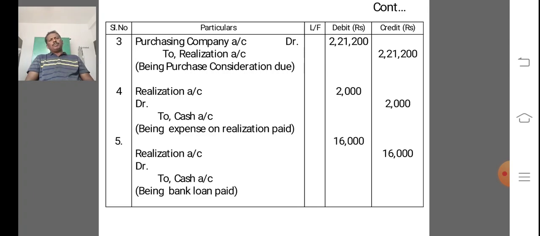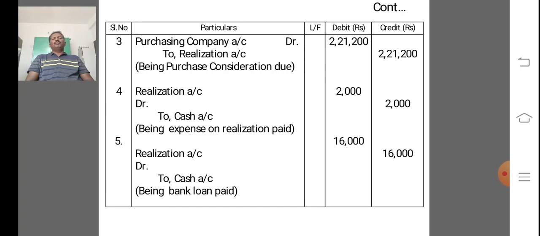Next, in this problem, some expenses on realization account are given in the adjustment, amounting to 2,000. Expenses on realization account are debited to realization account. The entry is realization account debit 2,000 to cash or bank account credit 2,000. The narration is being expenses on realization account paid.